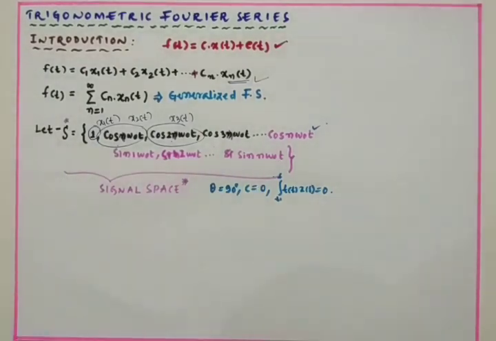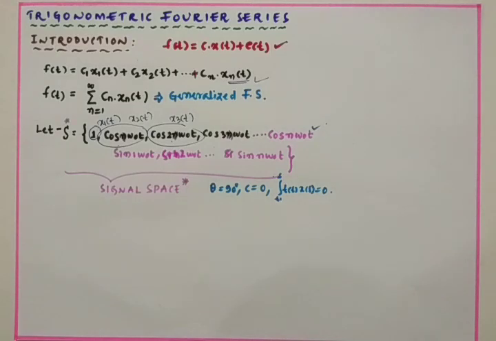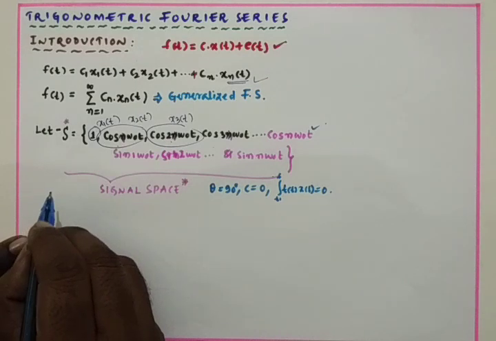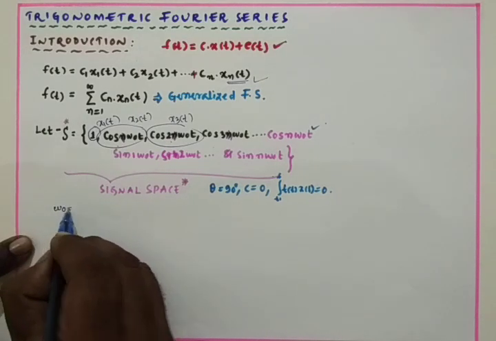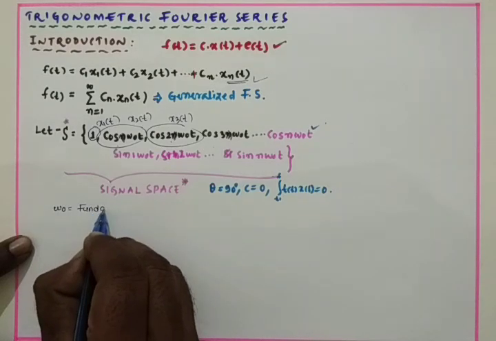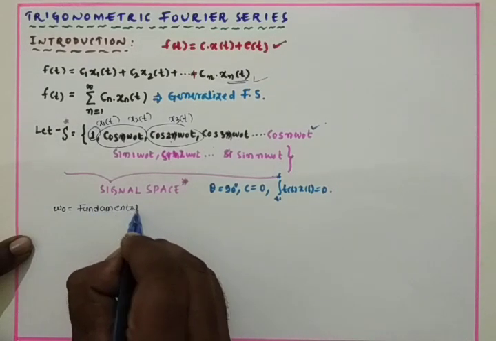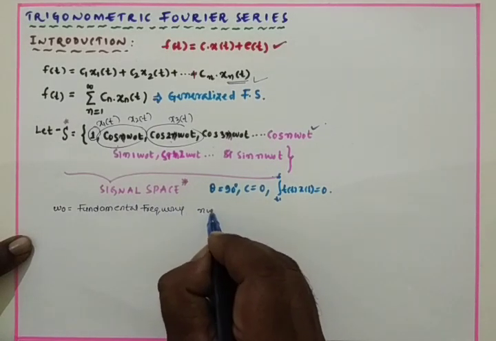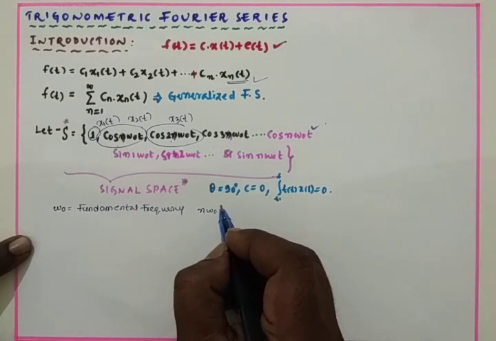Now in this signal set, all the signals are mutually perpendicular to each other, so that we can have the orthogonality over the time period t naught. Here omega naught is nothing but the fundamental frequency, and n omega naught is called the nth harmonic. The point is very clear: omega naught is the fundamental frequency, and n omega naught is the nth harmonic.